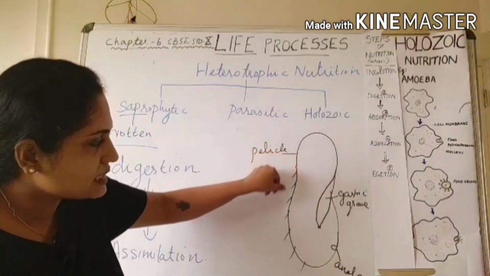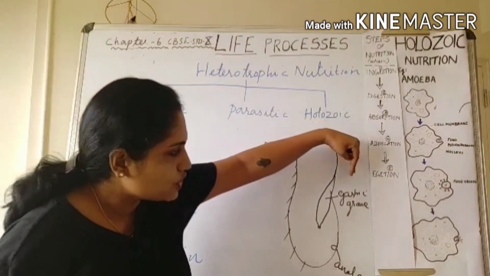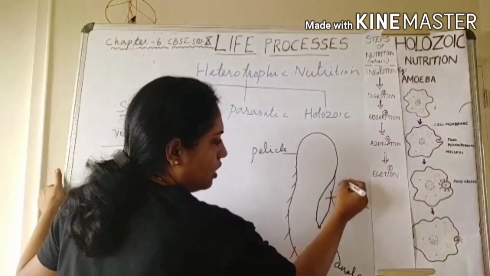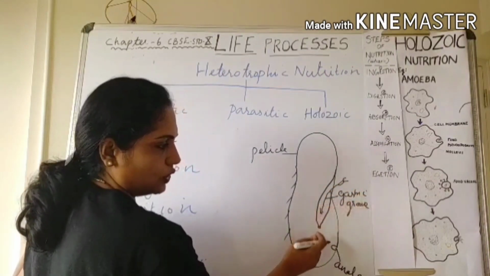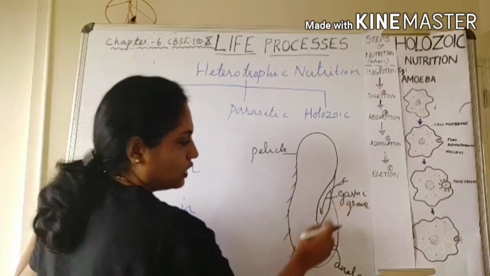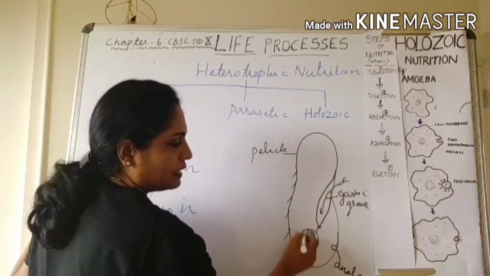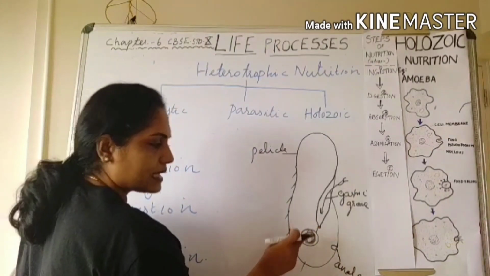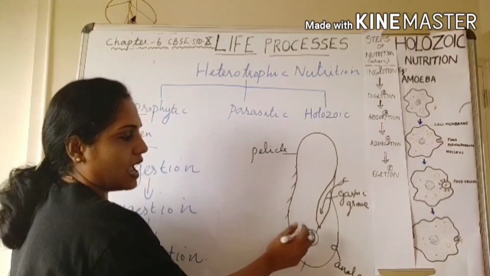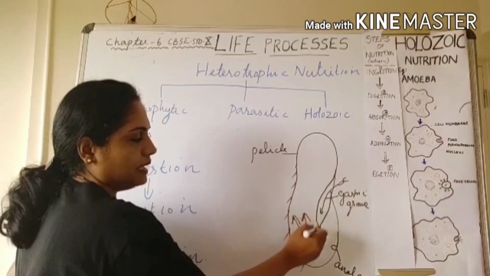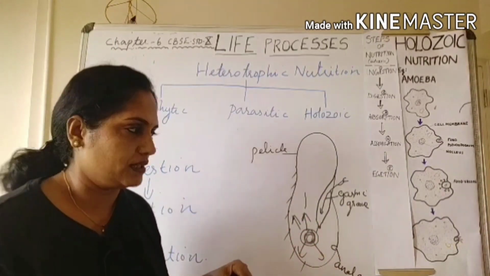And with the help of the movement of this cilia, the paramecium pushes the food materials along with water inside, and food gets into this gastric groove. And once the food reaches the cytoplasm, it fuses with the food vacuole, and digestive juices are produced inside this food vacuole, and food gets digested here and absorbed and assimilated into the cell by a process of diffusion.